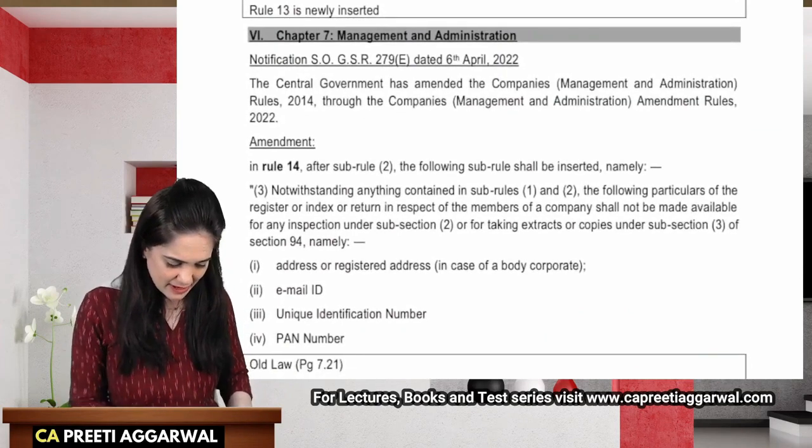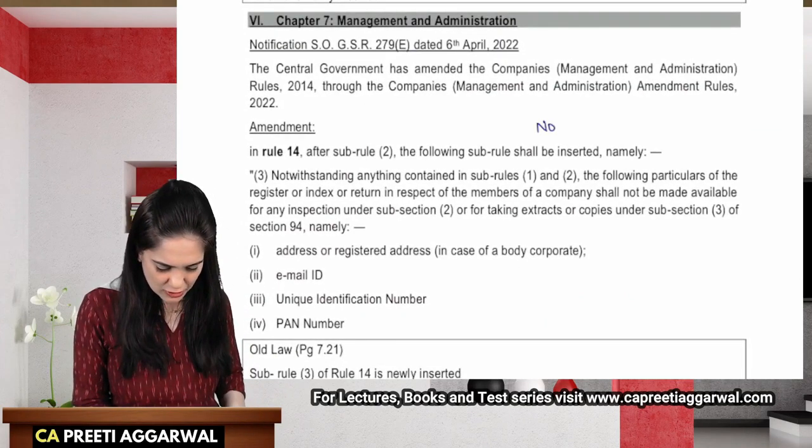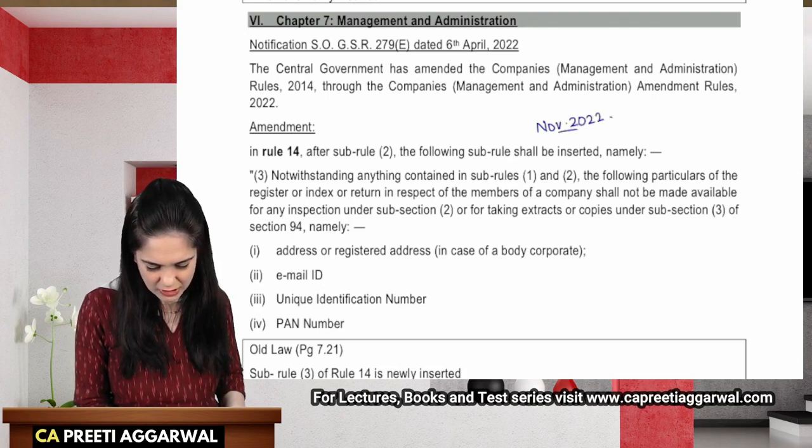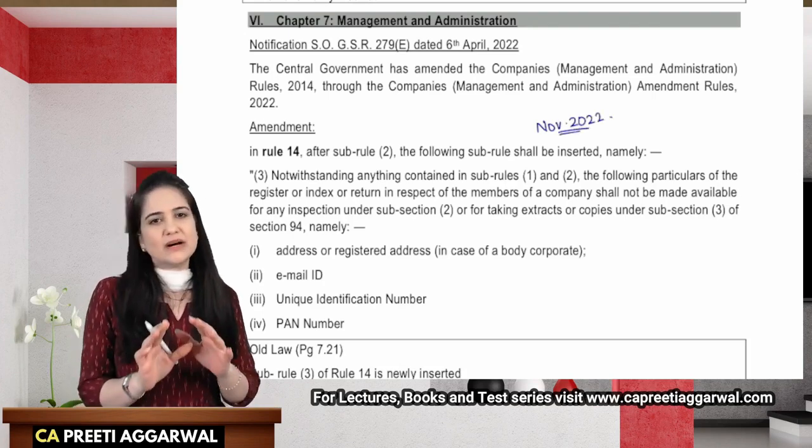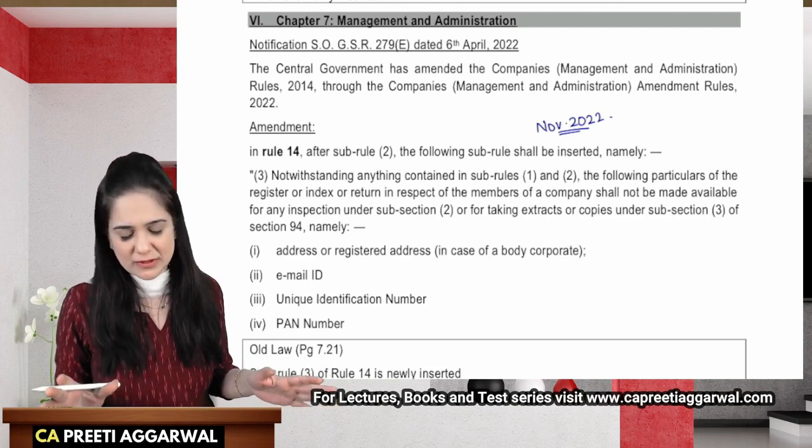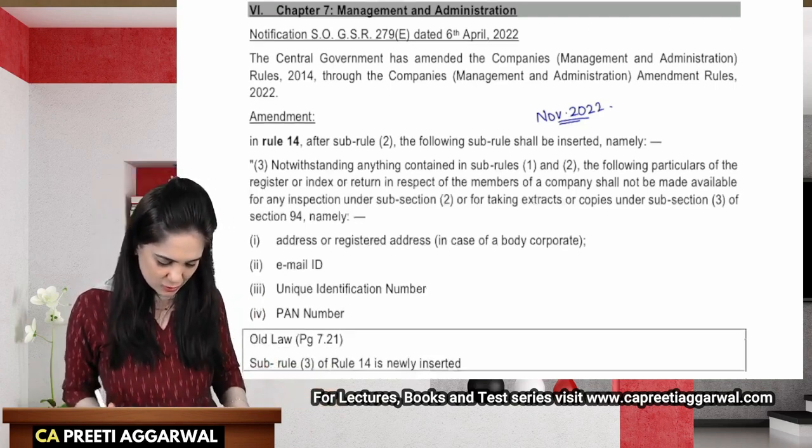The next amendment is in management and administration, and this amendment was already covered in the November 22 attempt. Yes, it is an old amendment. There is no new information that you will study here. It is already included in our notes also.